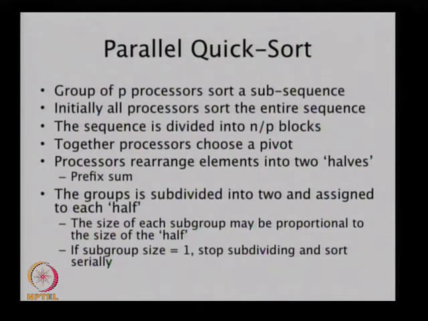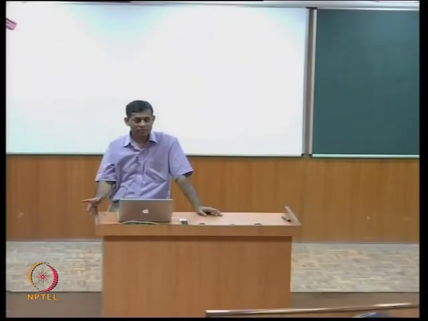In the traditional quicksort, we find a median, right? When we don't want to spend the time finding the median, what do we do? We guess the median, right? We randomly pick. Can you do something of that sort?